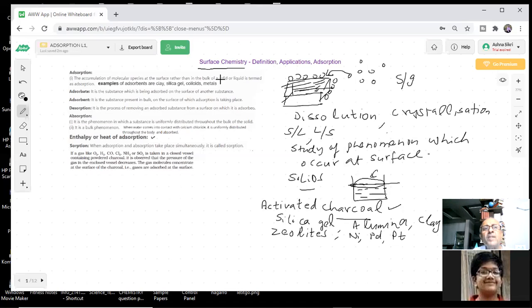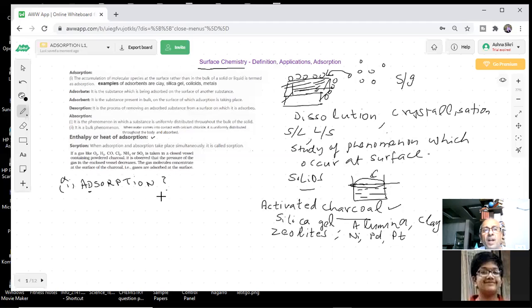Now, what is going to happen? What is adsorption then? First question: definition and answers. Question 1. When I write adsorption, the first question is what is adsorption, students? A simple one mark question. How is it different from absorption? You have heard about absorption also. Till now we were talking of absorption. Now I'm talking of adsorption, with a D, not a B.